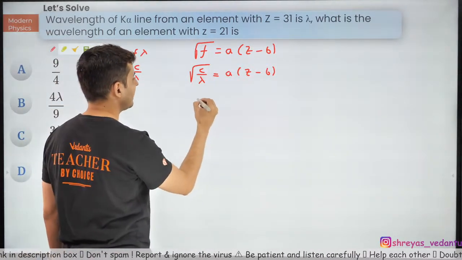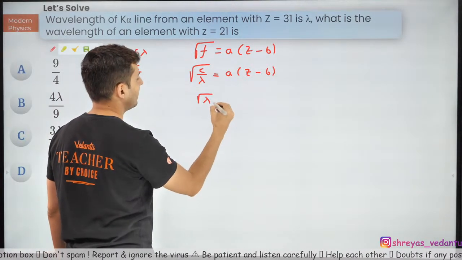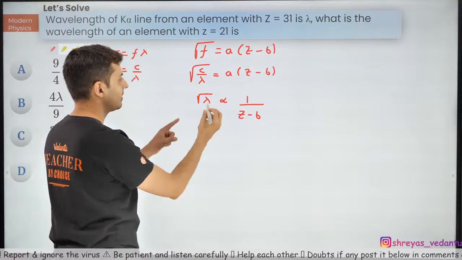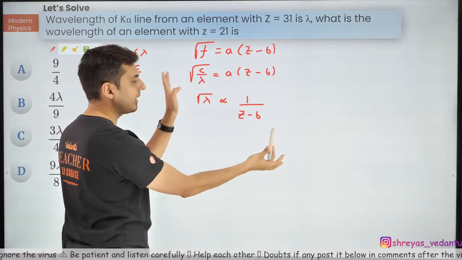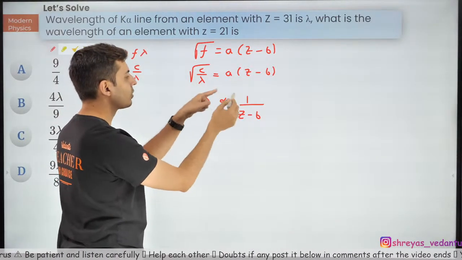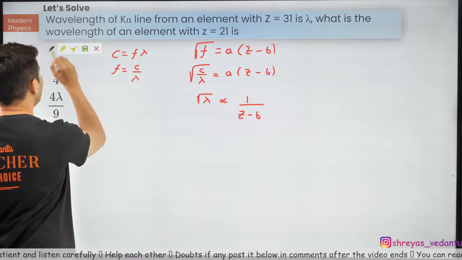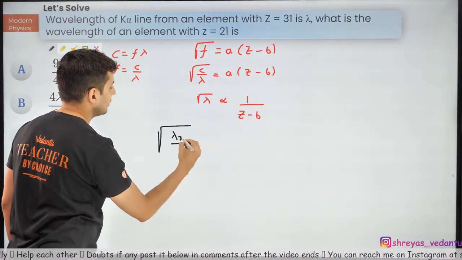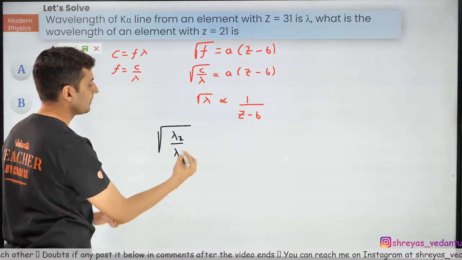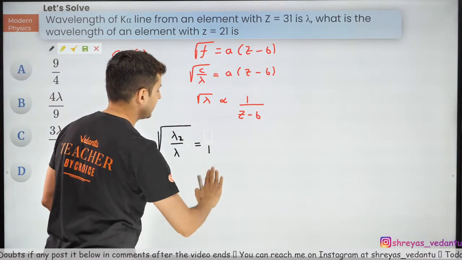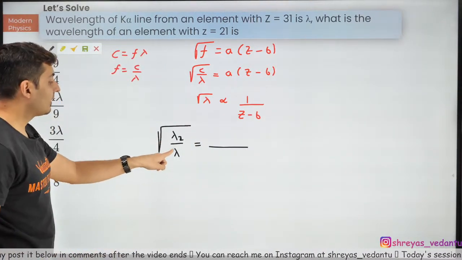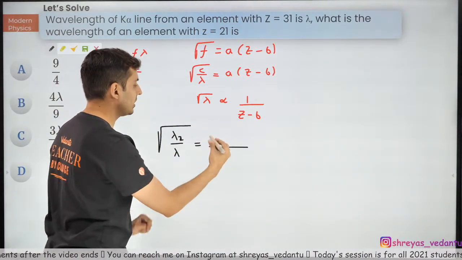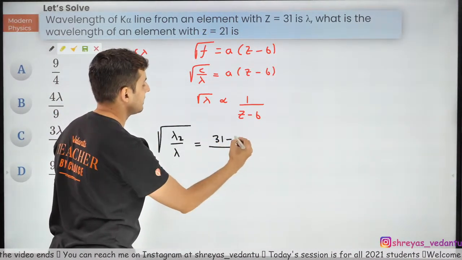Because I can indirectly see root of lambda is inversely proportional to Z minus B over here. Forget the C and forget the A. Inversely proportional between root lambda and Z minus B. That means I can write lambda 2 divided by original lambda as, for the first wavelength Z was 31, so that is 31 minus 1 on the top.